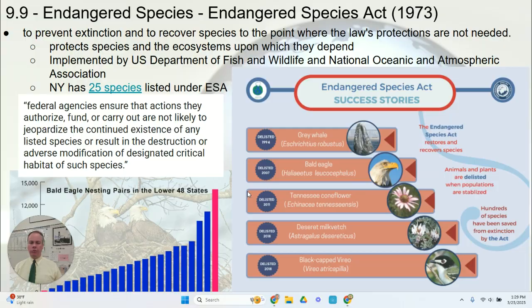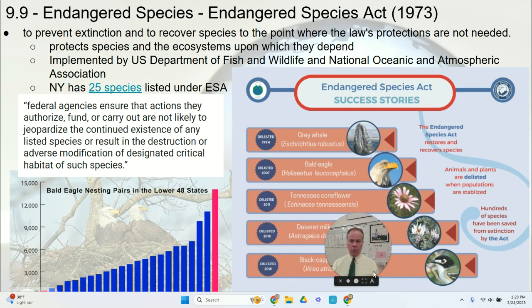The law not only protects from the killing of these species, but also protects the ecosystems that are critical to their survival. It's implemented and enforced by the U.S. Department of Fish and Wildlife, and for marine species by NOAA.